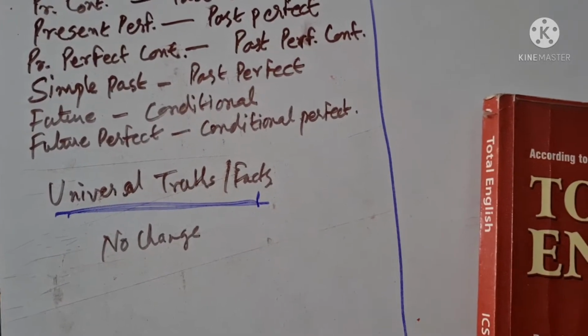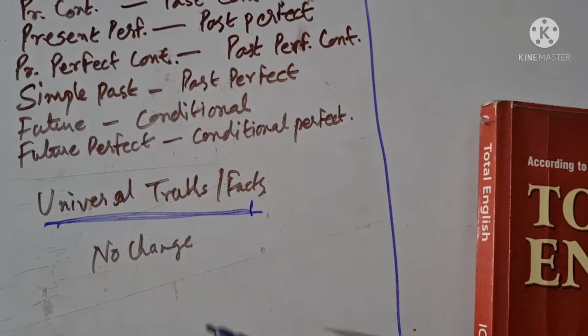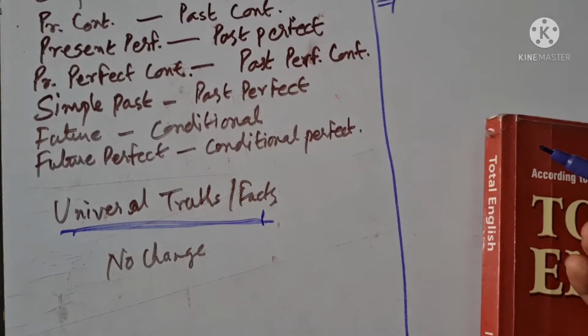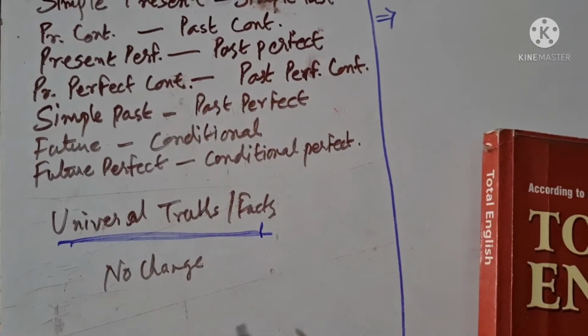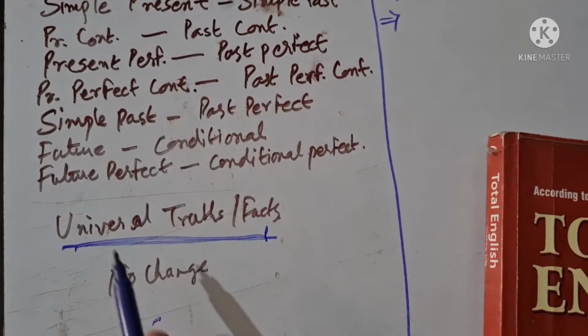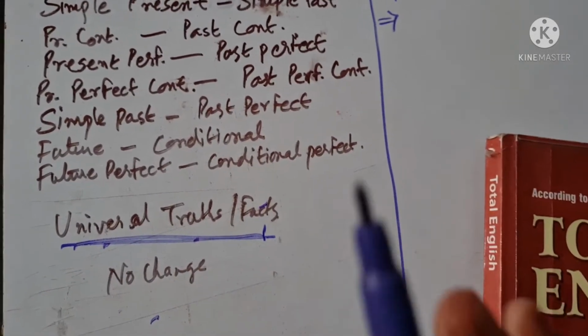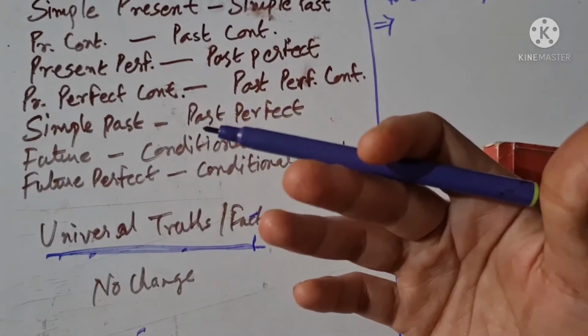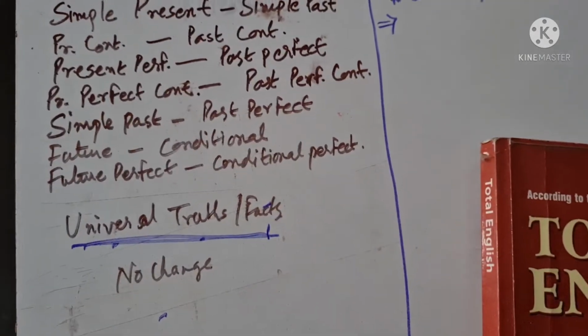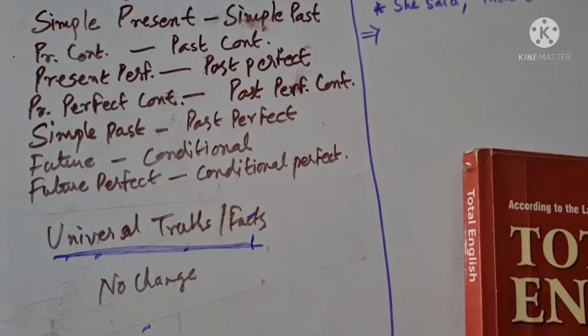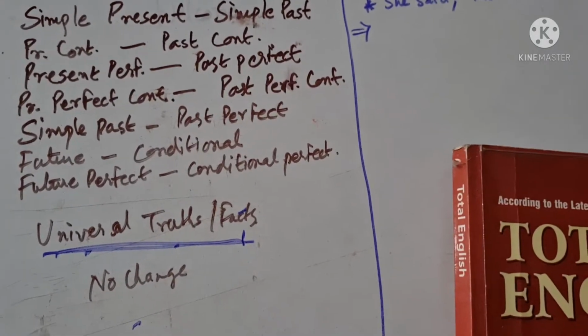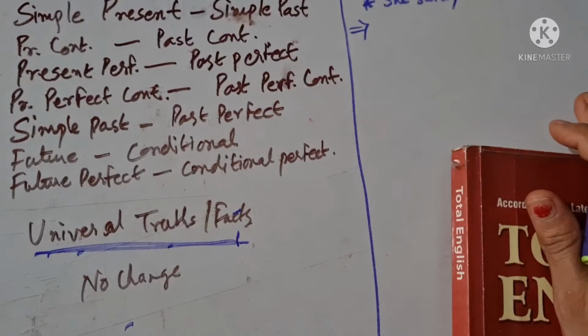And when it is a universal fact, how can you change the fact? I hope you have understood why there is no change in universal facts or truths, or some kind of statements or quotations said by well-known, renowned personalities. These are not going to be changed.